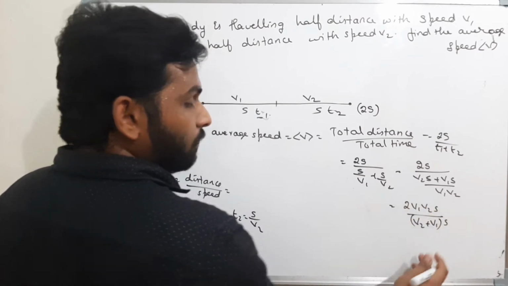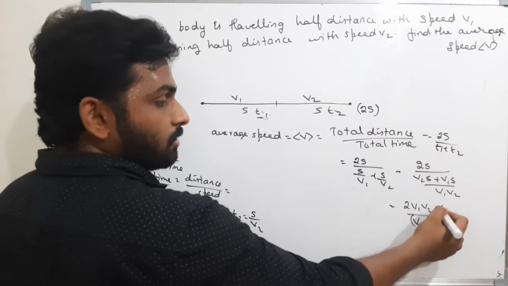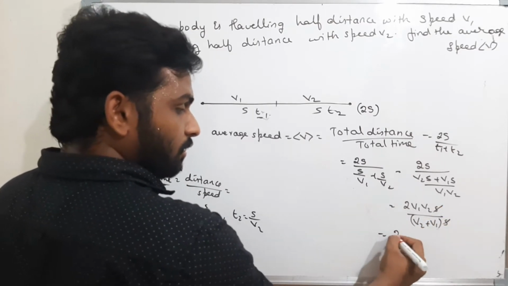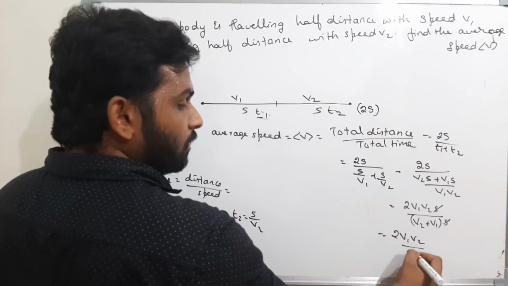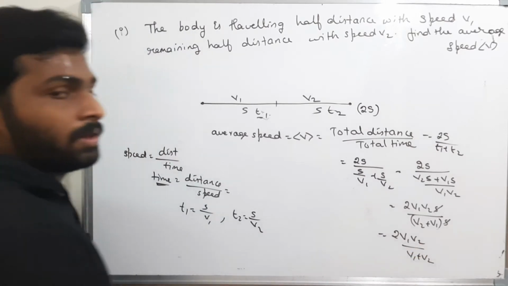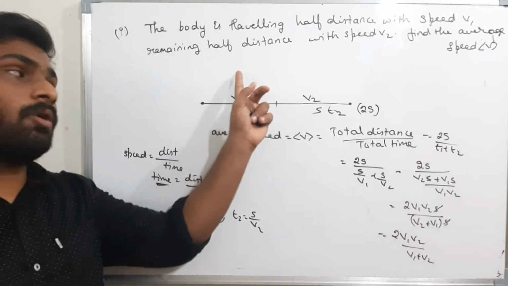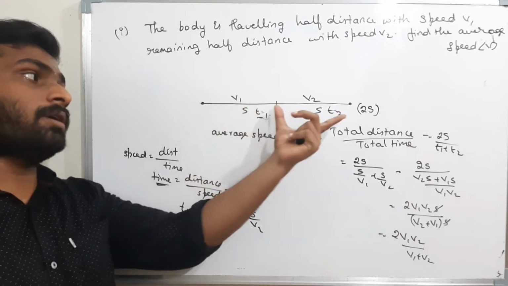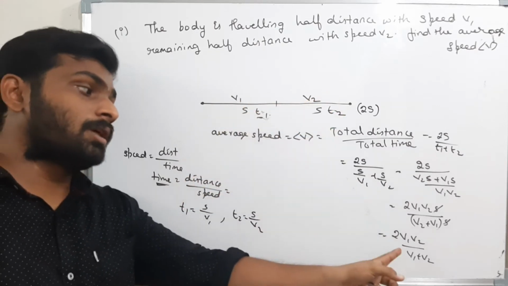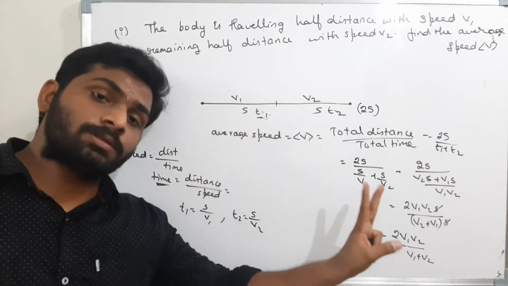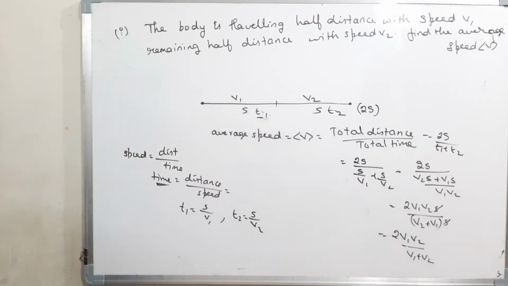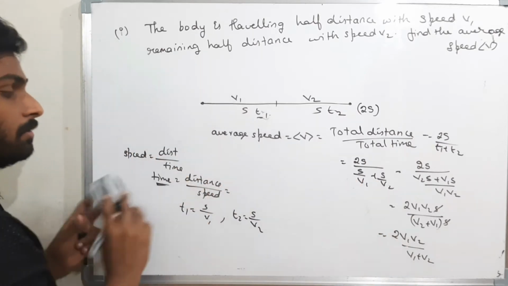I am taking s common. If I take s common, (v2 plus v1) into s. Therefore s cancelled. What is remaining? 2 v1 v2 by v1 plus v2. Therefore, the average speed when the body is traveling half distance with speed v1 and remaining half distance with speed v2 is 2 v1 v2 by v1 plus v2. Please remember this. Now, the same problem they can ask in a different way.